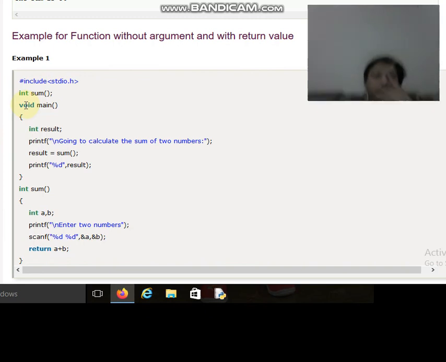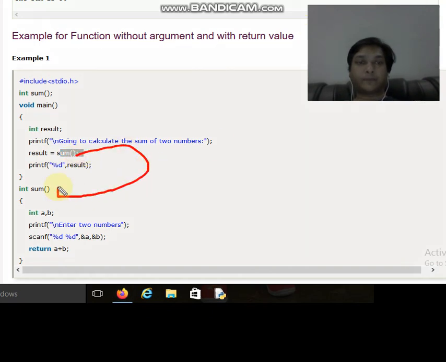This is a nice example where we are basically calling a function without an argument and with a return value. Here we can see that the function can return a value. We are not using void over here, we are using int as the return type. This is the calling of the function. So control reaches the definition of the function, the two variables are declared in two